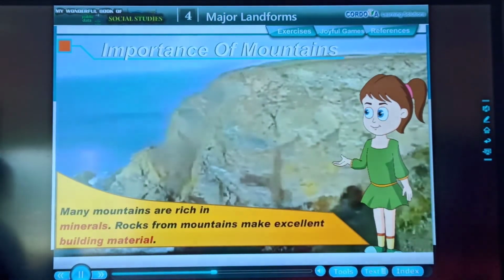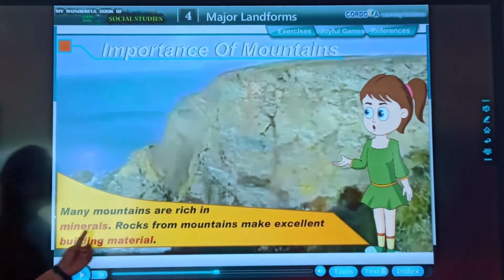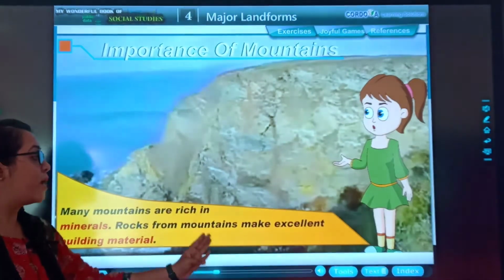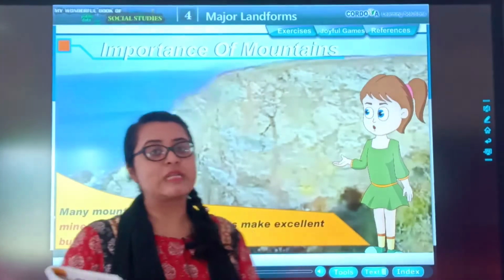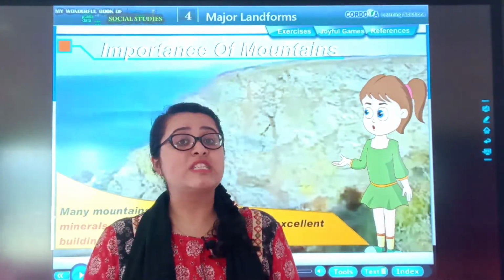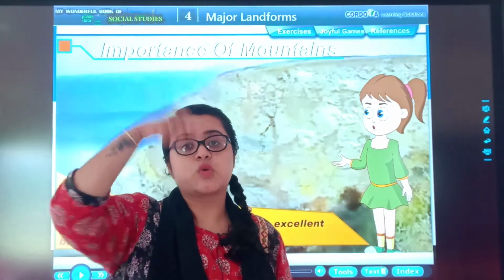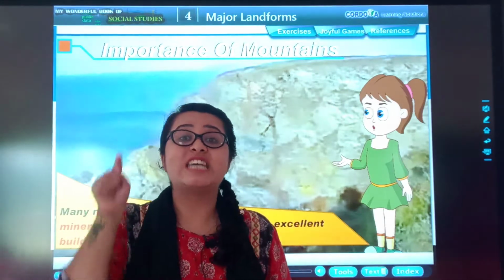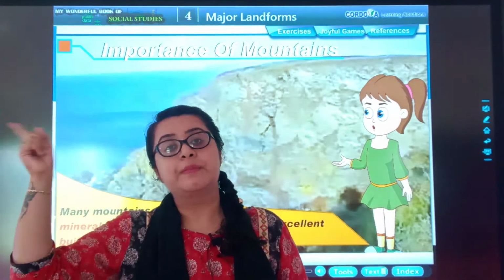Rocks from mountains make excellent building material. See, many mountains are rich in minerals. You have seen sometimes when you travel, that mountains को आप देखते होंगे कि बहुत सारे लोग उस mountains को cut करके they drag the stones or the rocks, because that rock gives so much important material to build the buildings.